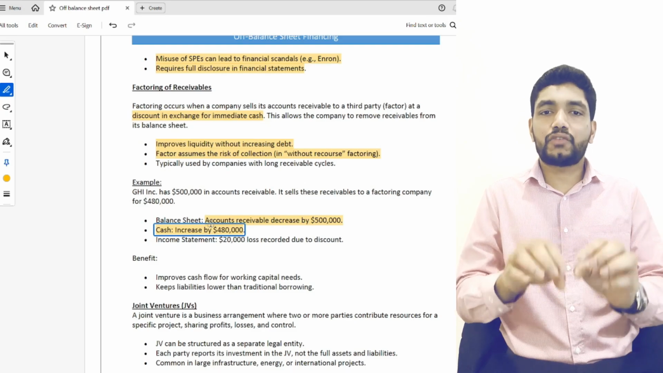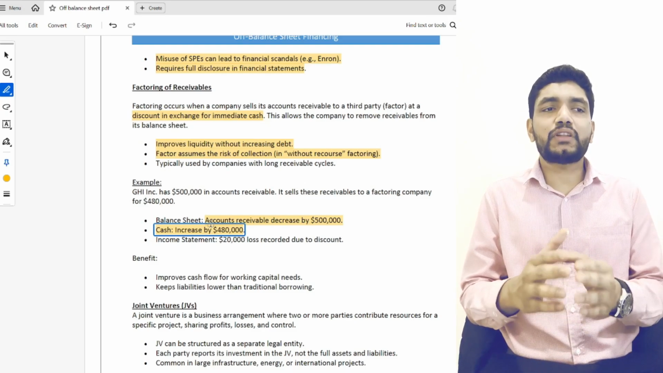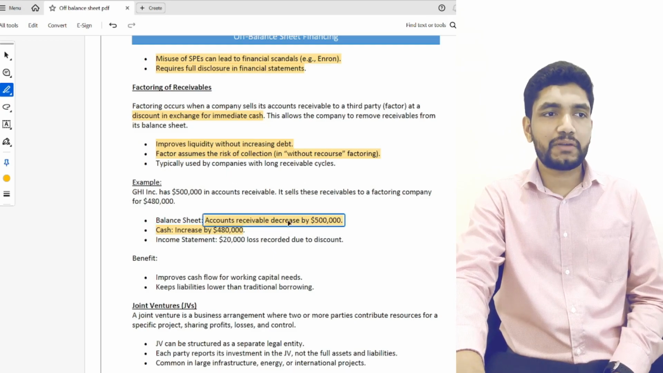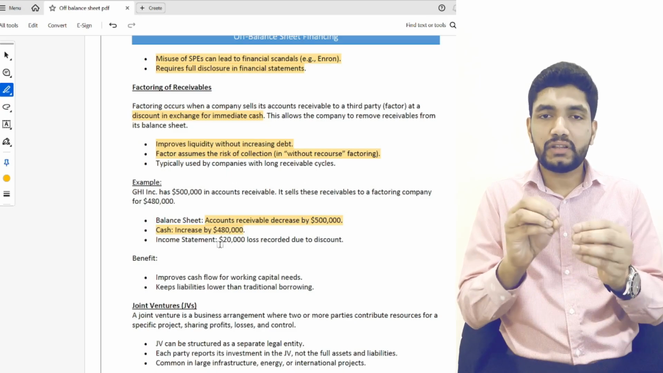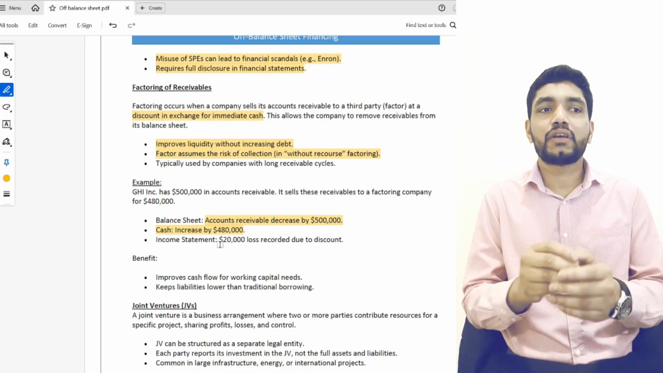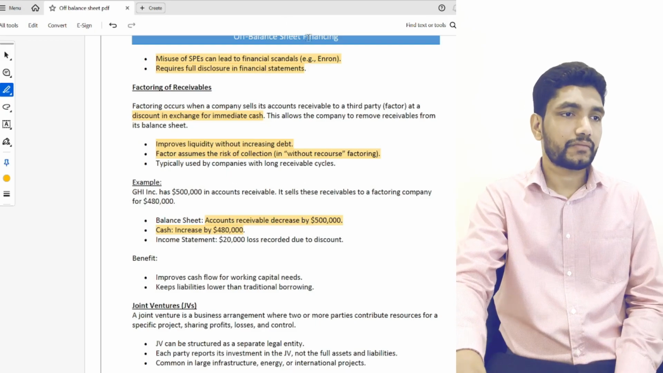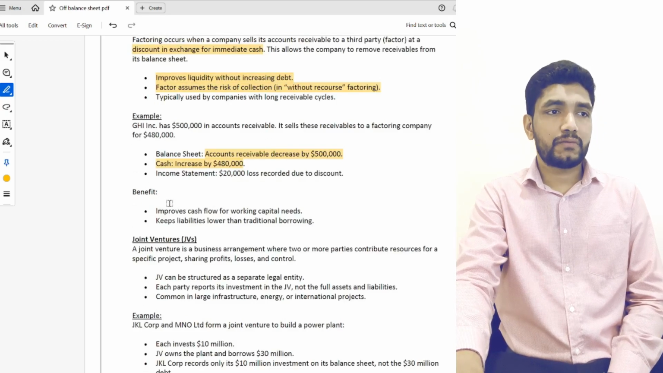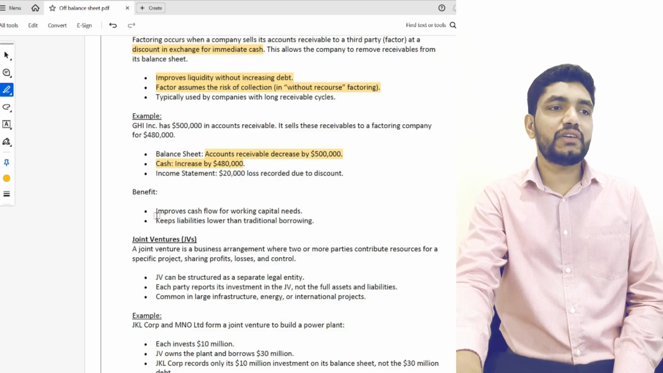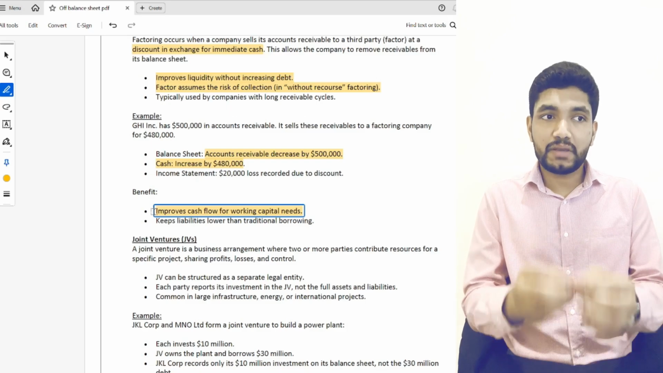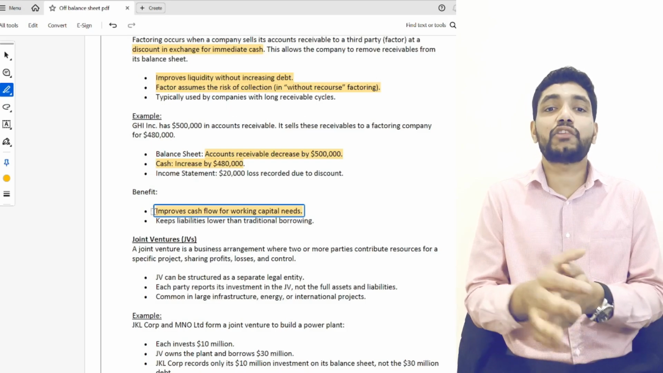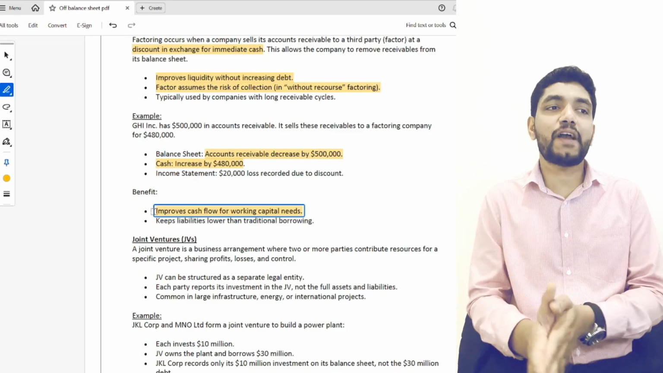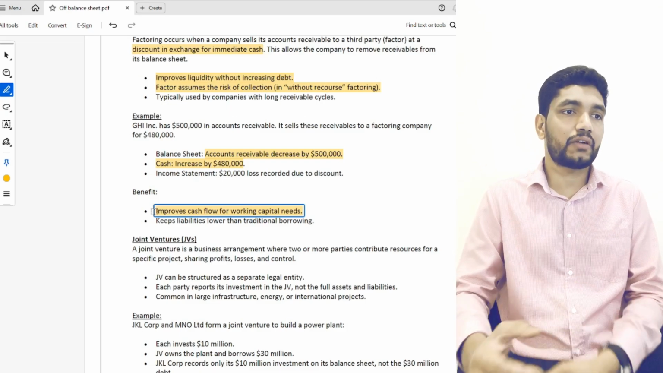So what will happen here? This $20,000, the difference between the accounts receivable and the cash, is an expense to the company. So this $20,000 will be reported as a loss due to discount. The benefit of factoring is that it improves cash flow for working capital needs. Just assume a company has an immediate cash requirement but doesn't have cash in hand. What this company can do is factoring. That means it can sell its receivables for a discounted price.